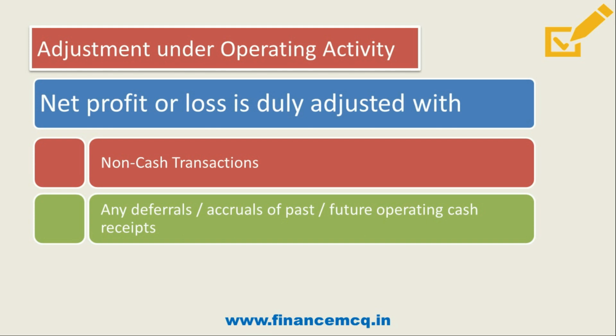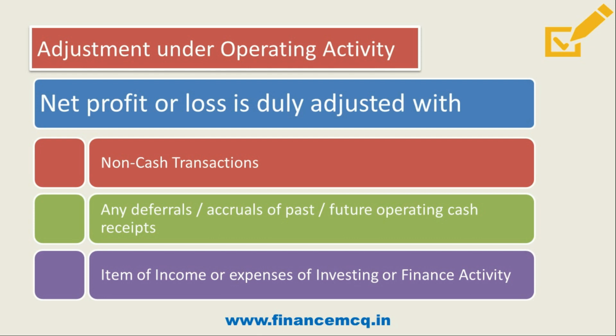Then any deferral or accrual of past or future operating cash receipts will also be adjusted. These transactions are recorded in books pertaining to future or past cash receipts, and net profit is to be adjusted accordingly. And then we have items of income or expenses of investment or finance activity.